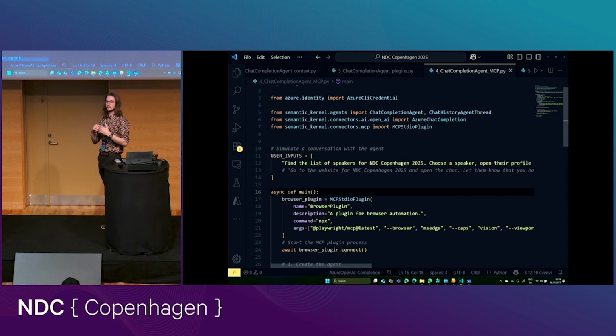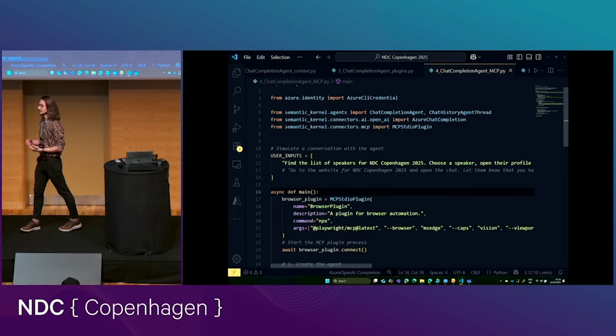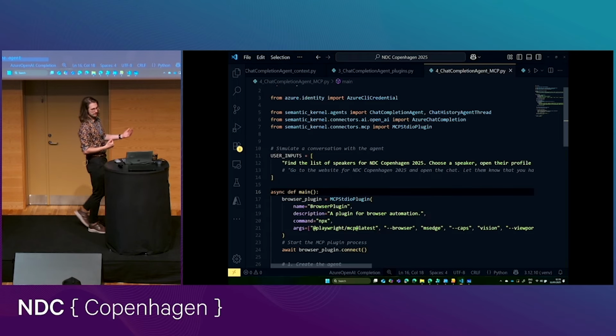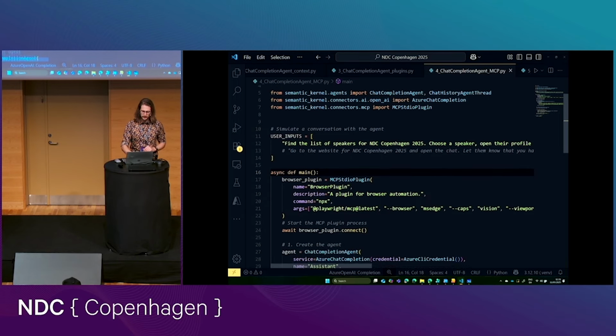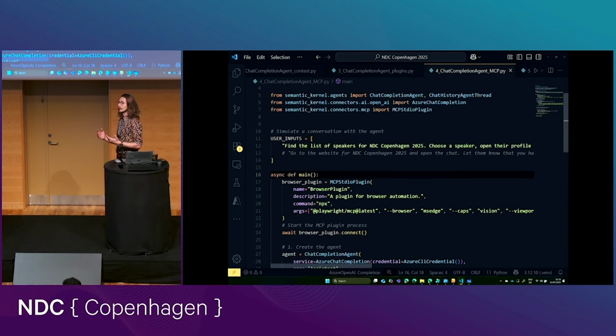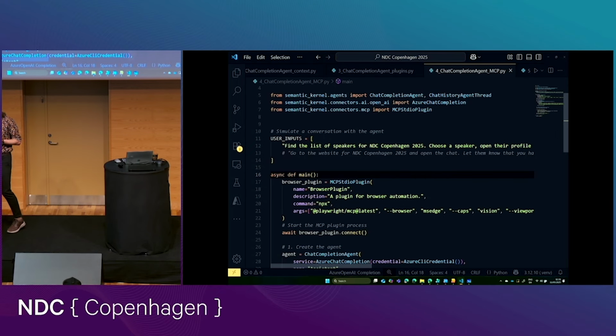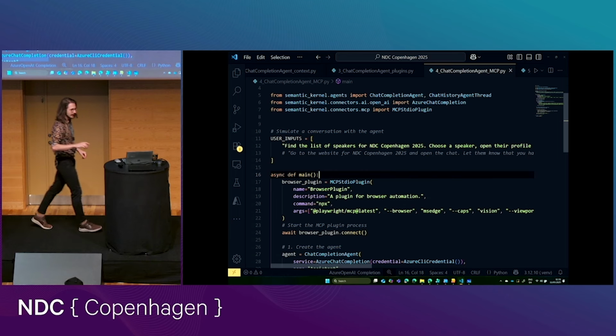MCP obviously has become very popular, and Semantic Kernel also allows us to bring in an MCP server as a plugin. So what I can do here, let's say I have a locally running MCP server. I'm using the Playwright MCP server. How many of you are familiar with Playwright? Awesome, great. I actually found there's a whole bunch of Playwright stickers here that someone left for me, so this is nice. If you want one, you can probably grab one after the session.